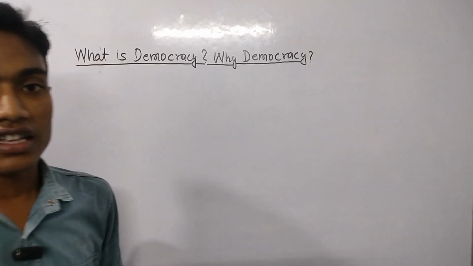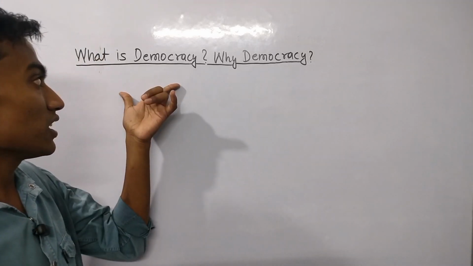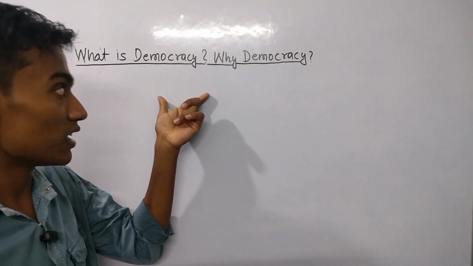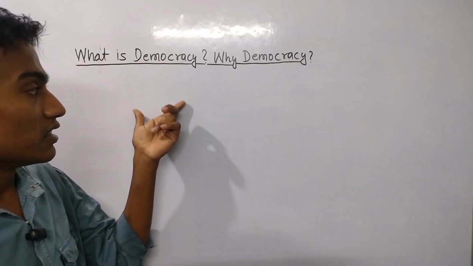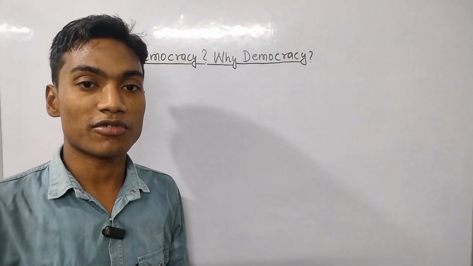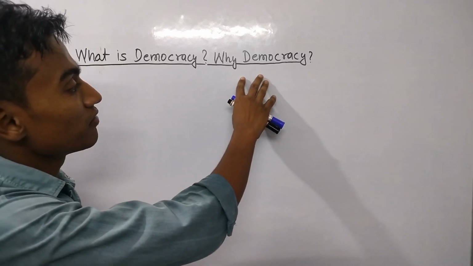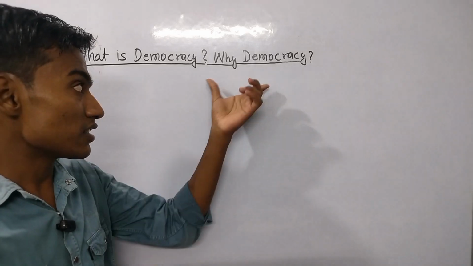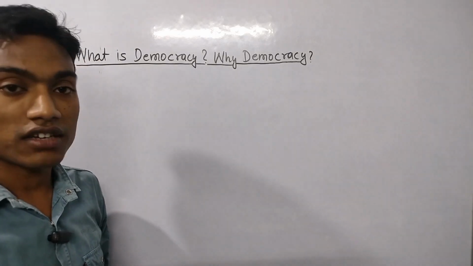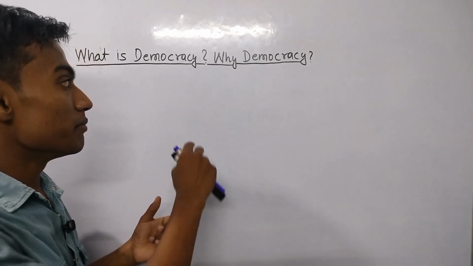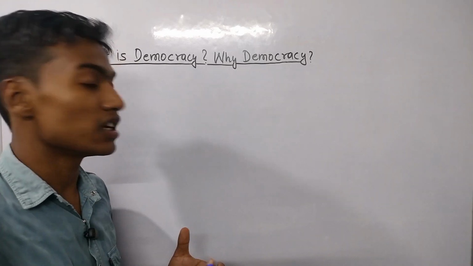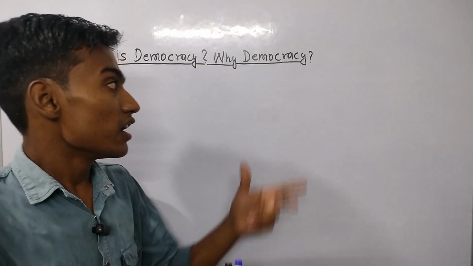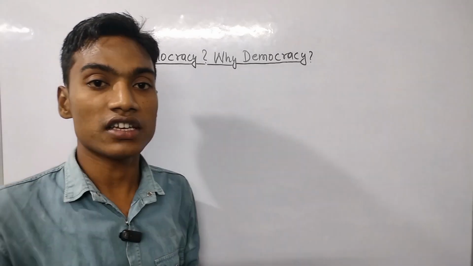in 3 points. Firstly, we will read about democracy, the definition of democracy, and the origination of the word democracy. Secondly, we will read about the features of democracy. And thirdly, in the last point of this chapter, that is why democracy. In this section of why democracy, we will understand the merits of democracy, the demerits of democracy, and how democracy is existing in our country, our lovely India.